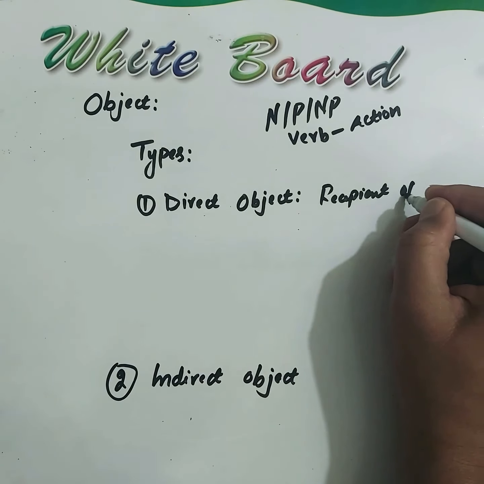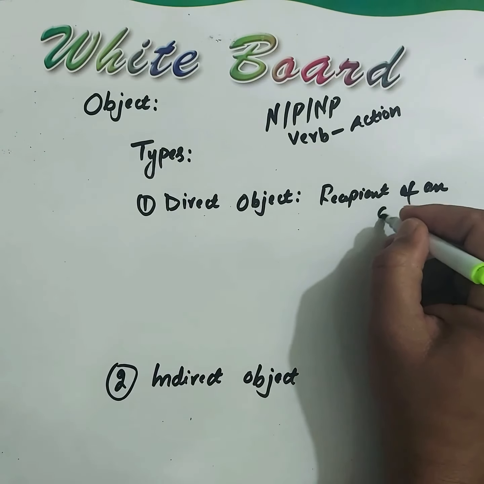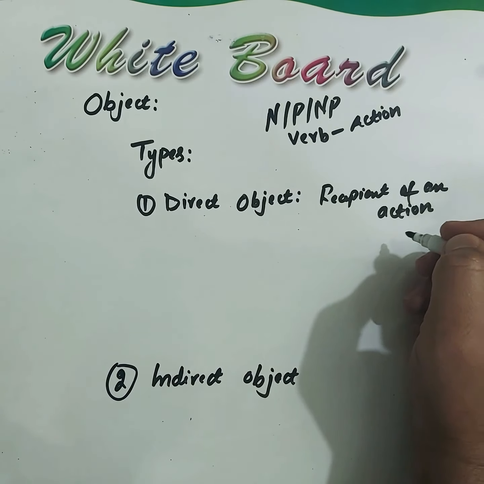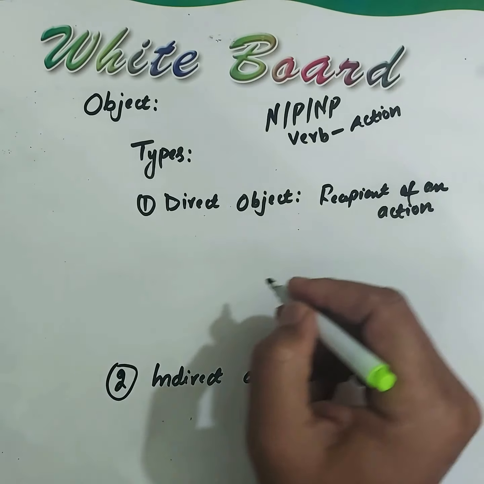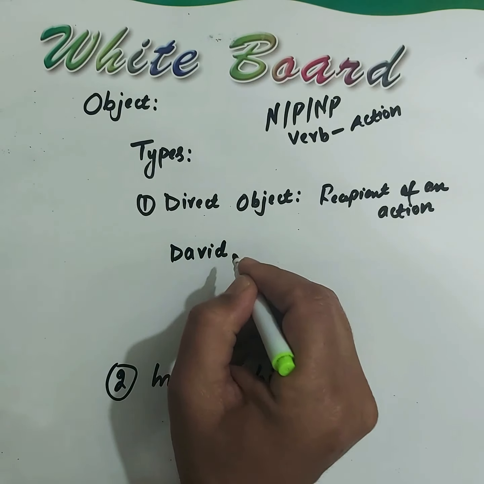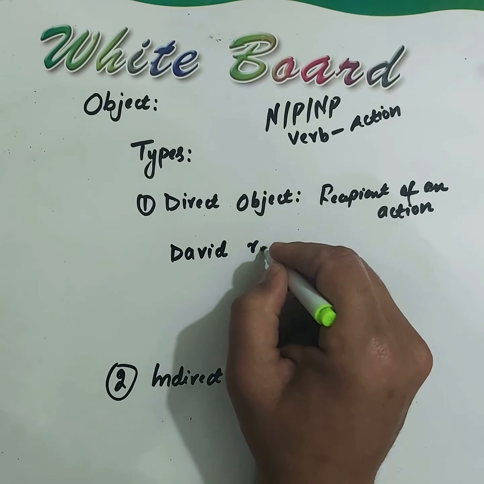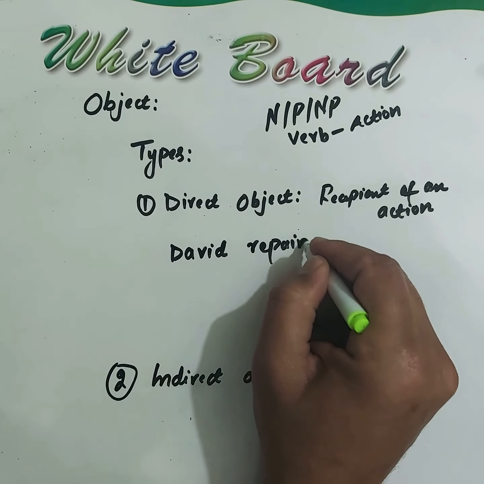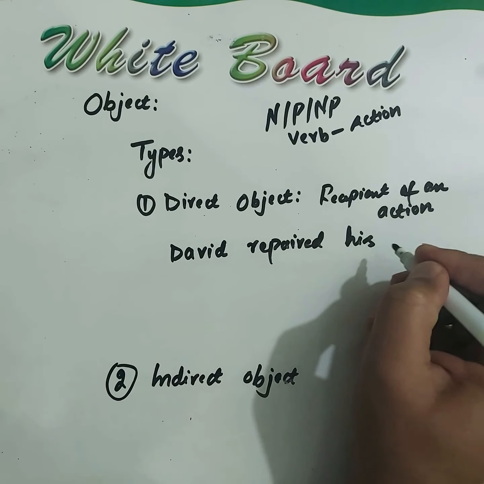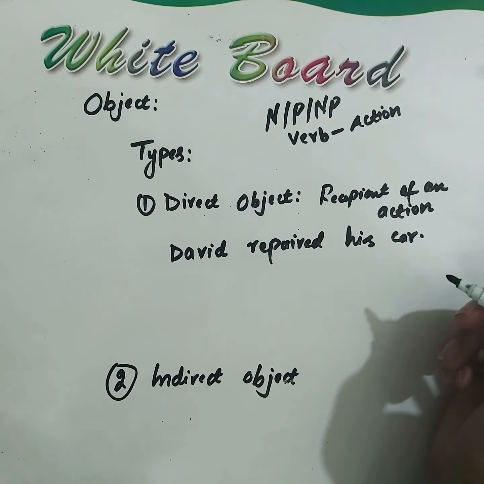Recipient of an action. The example: David repaired his car.